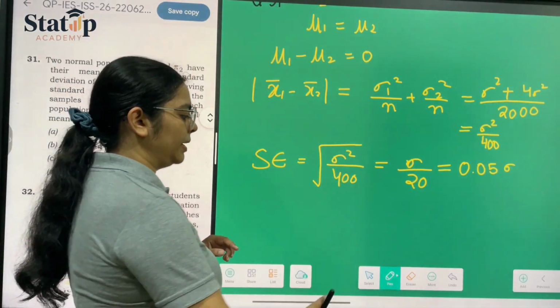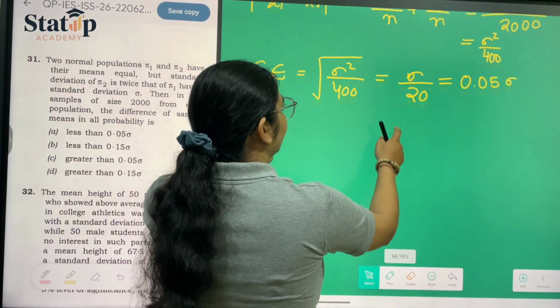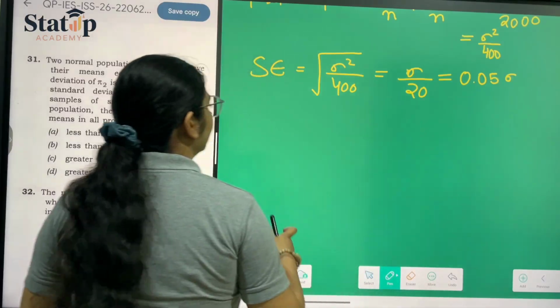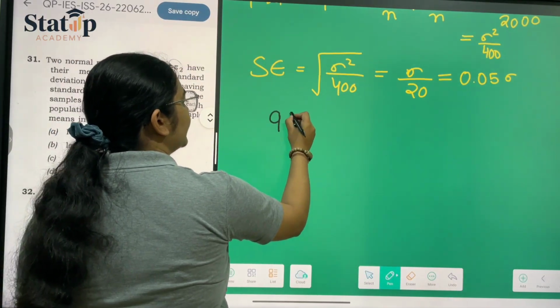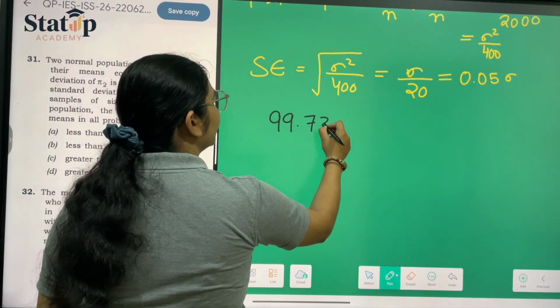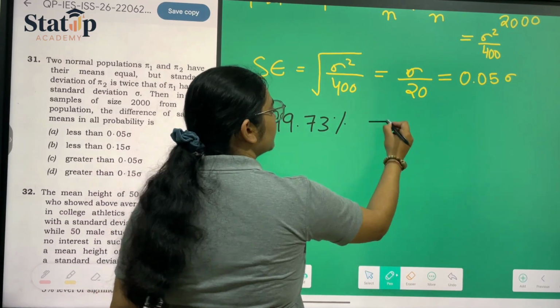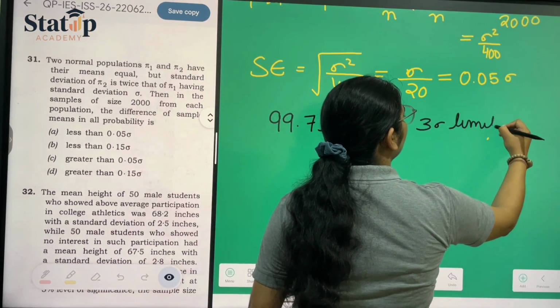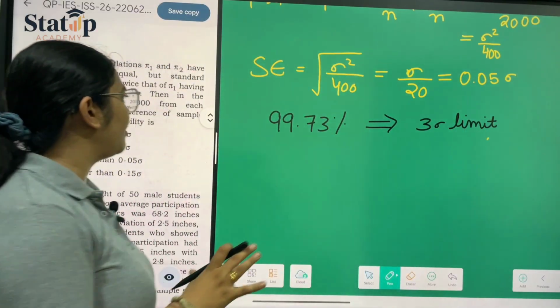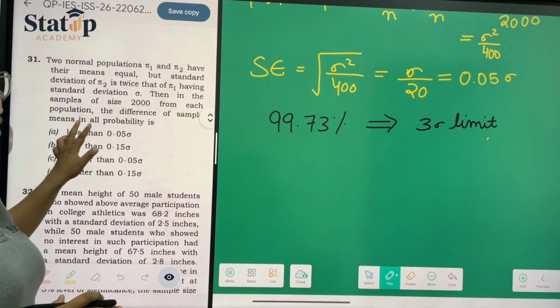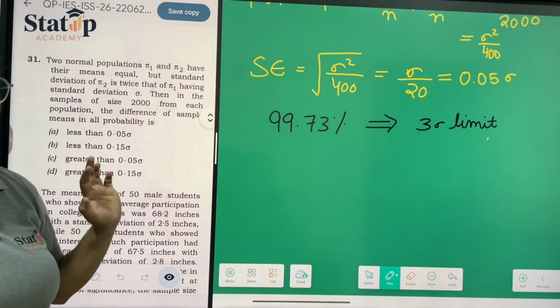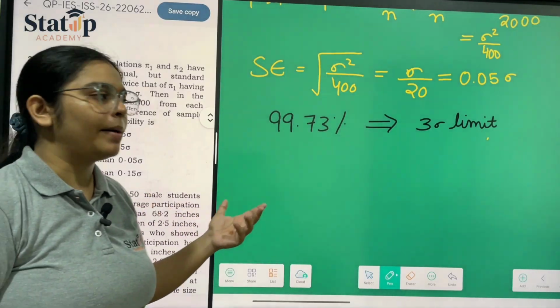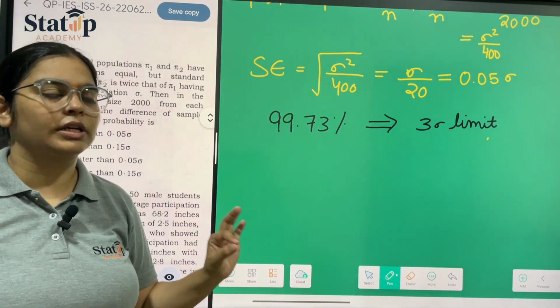Whenever we have to calculate the probability, the maximum probability is 99.73%, which is a 3 sigma limit. The main thing here is that they have asked in all probability, and the maximum probability in all probability is 99.73, which is the 3 sigma limit.